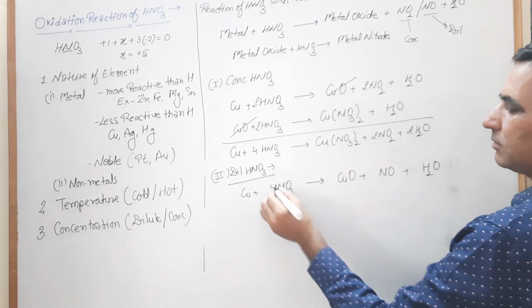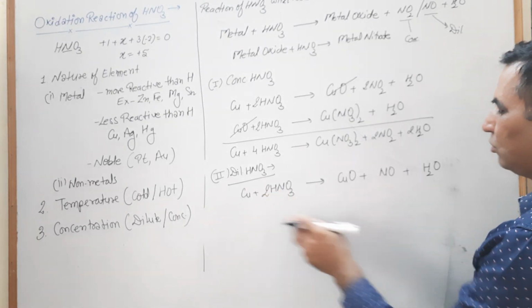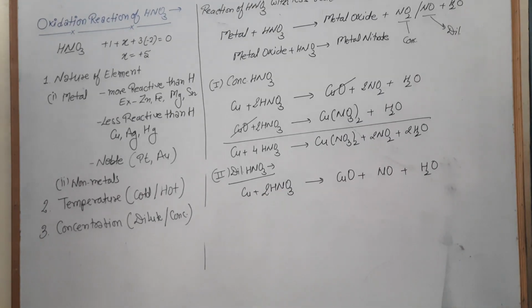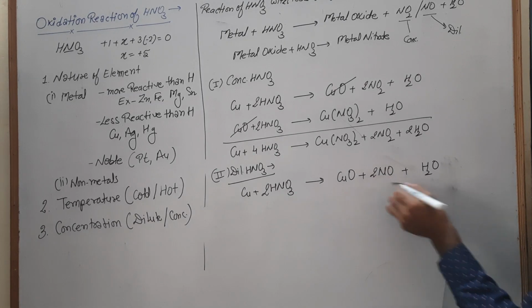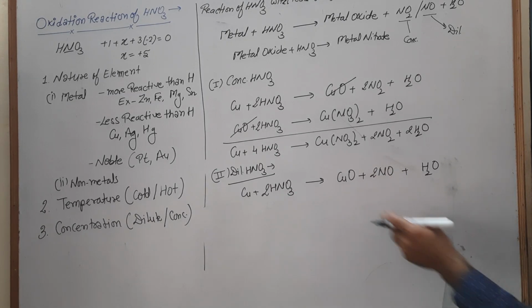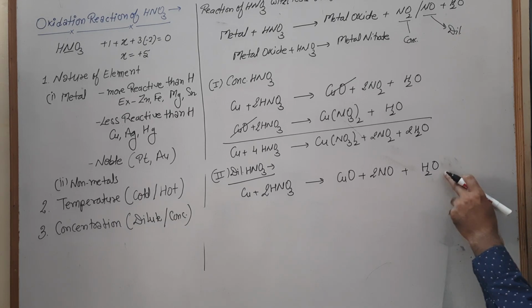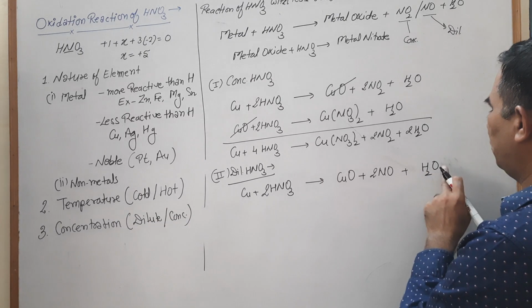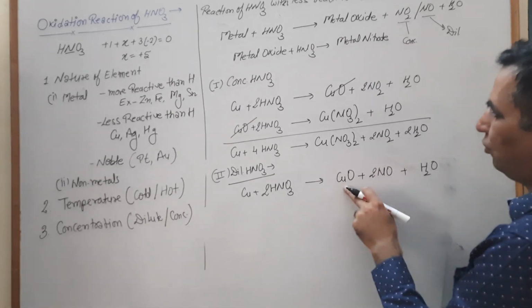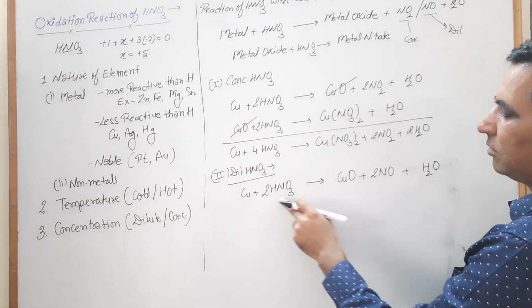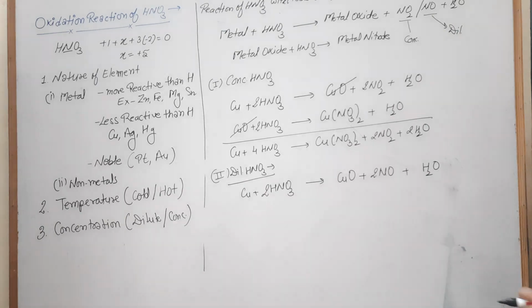Balance this one, multiply by 2. Now our hydrogen is balanced. Multiply this one again by 2. Which one is balanced? Nitrogen. Oxygen is not yet balanced. Now 2 and 2, 4 oxygen are there, but in this case we have how many? 6 are there.